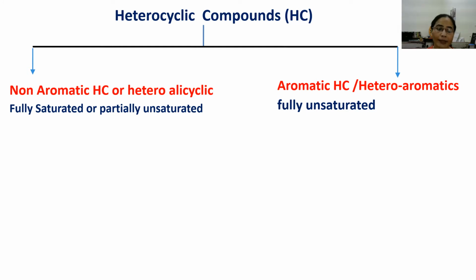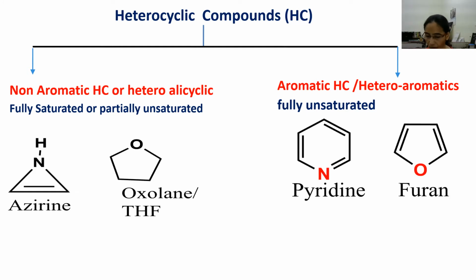Non-aromatic heterocycles are fully saturated or partially unsaturated. Examples are azirine, which is partially unsaturated, and oxolane, which is a fully saturated non-aromatic heterocyclic compound. While aromatic heterocycles are fully unsaturated, and the examples are pyridine and furan.